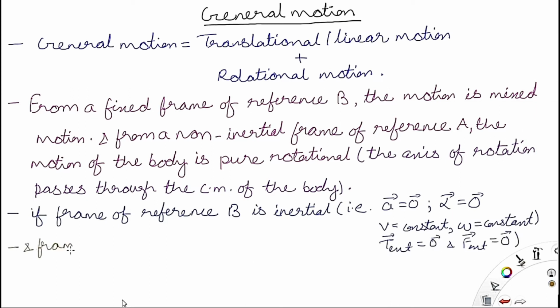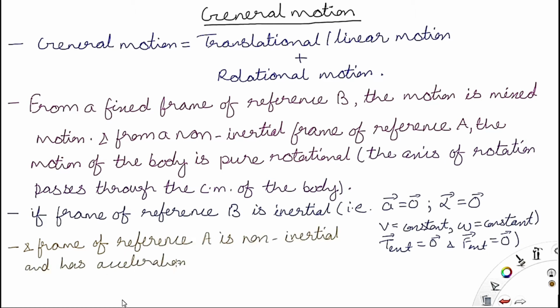in this kind of motion we are observing the system from a fixed frame of reference B. Okay, so the frame of reference B is fixed and this is an inertial frame of reference, meaning its linear acceleration is equal to 0, its angular acceleration is equal to 0, and when acceleration is equal to 0, this means velocity is constant.